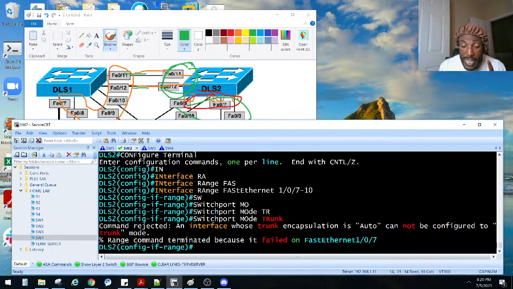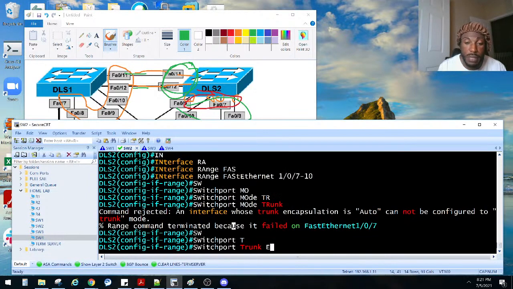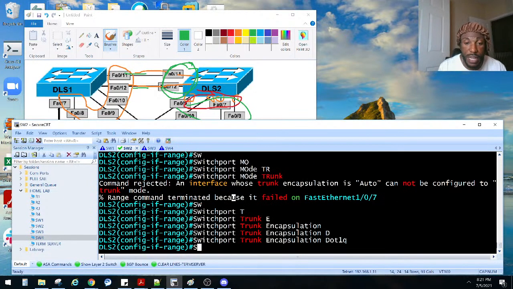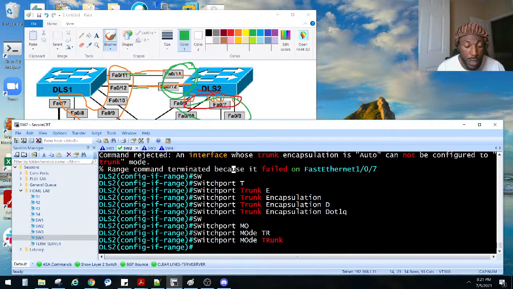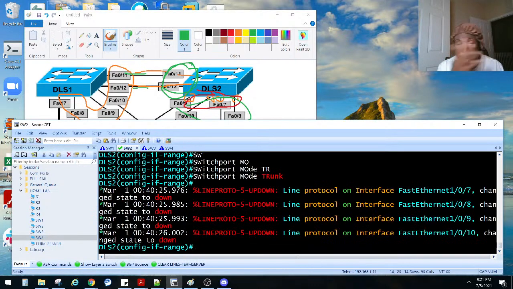See, we got to do the encapsulation here. That's why I got this error right here: an interface whose trunk encapsulation is auto, right now set to auto, cannot be configured in trunk mode. So we got to do the encapsulation first, right? Switchport trunk encapsulation .1Q. Then we hard code as a trunk, switchport mode trunk. Again, if you have IOS XE or a newer version of IOS, you ain't got to do all this because they got rid of all that.